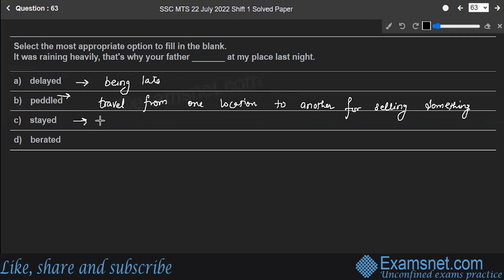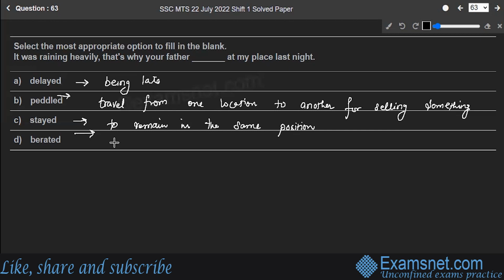Then is the word stayed. Stayed is actually the past tense of the word stay, which means to remain in the same position.